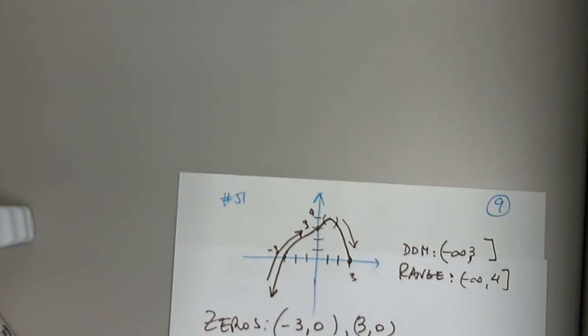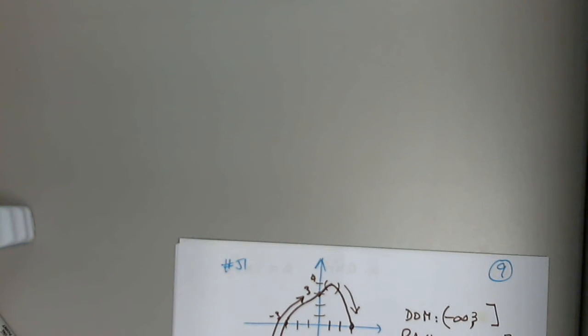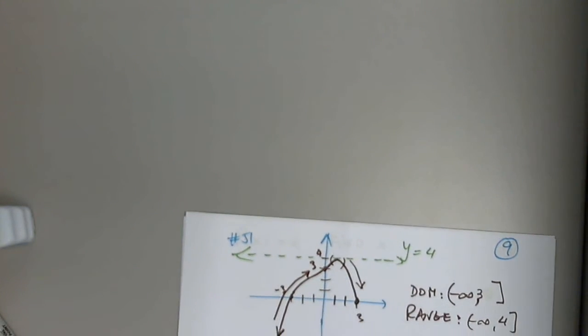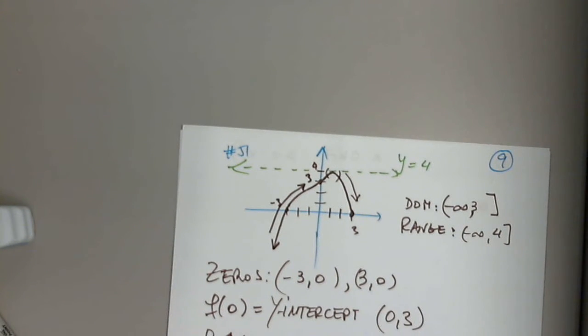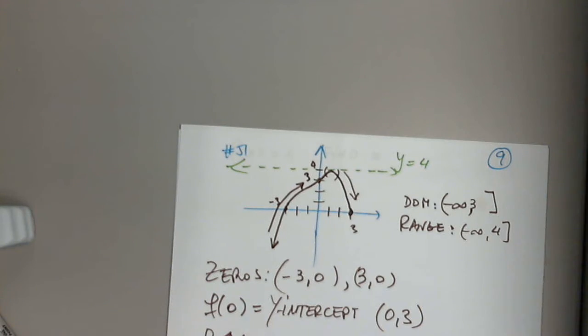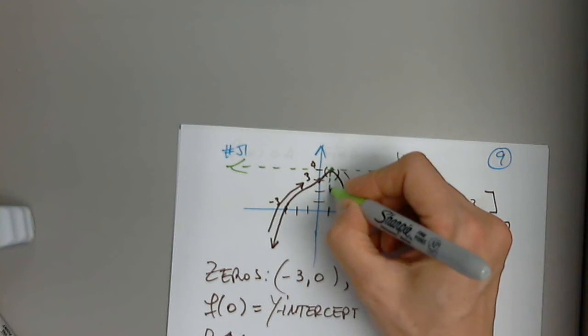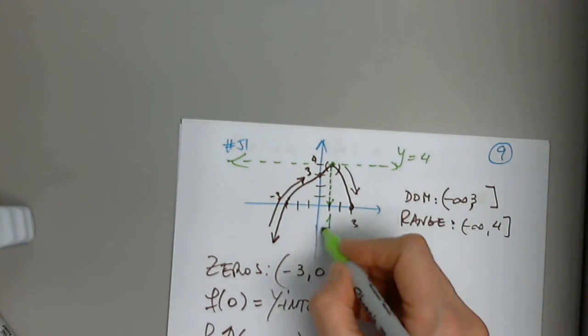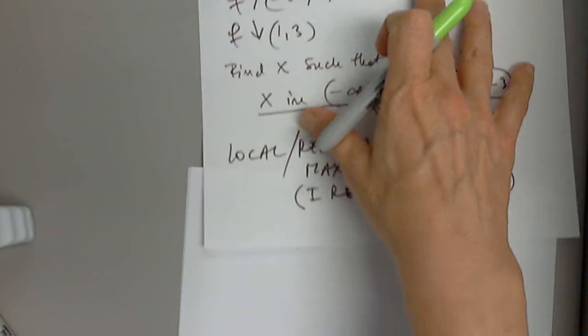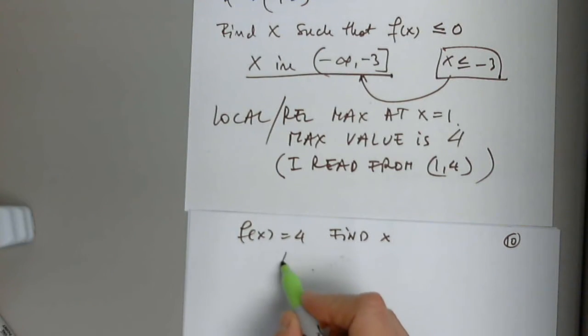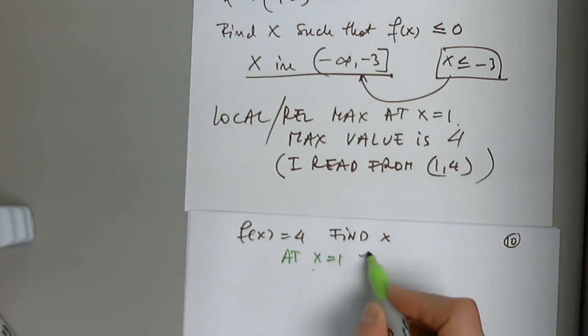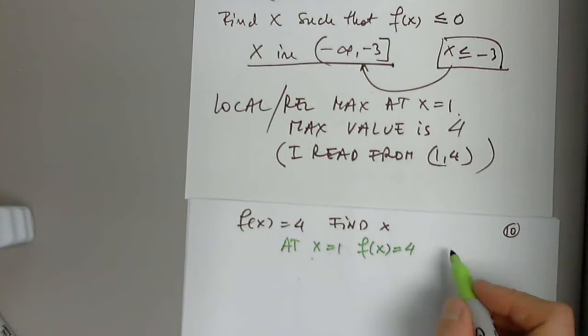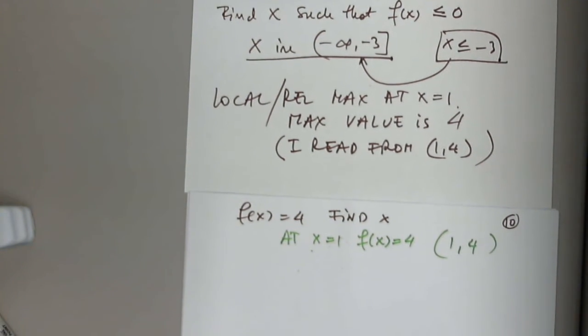Y equals 4 is a horizontal line. At 4, here it is. This is y equals 4. Does it touch or hit or cross the function? Yes, at this point. And I have to read the corresponding x value, which is 1. So they're asking us again about that relative max. So I will say at x equals 1, f of x is 4. We read again from 1, 4.